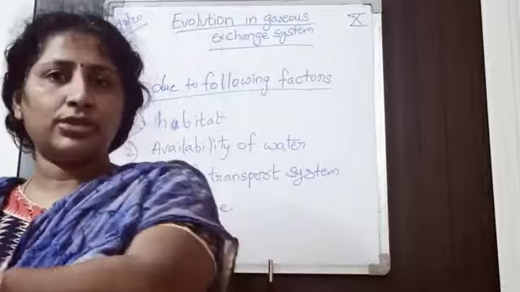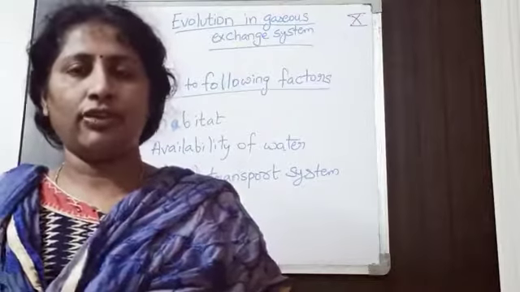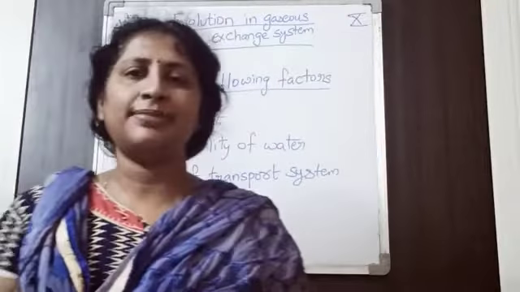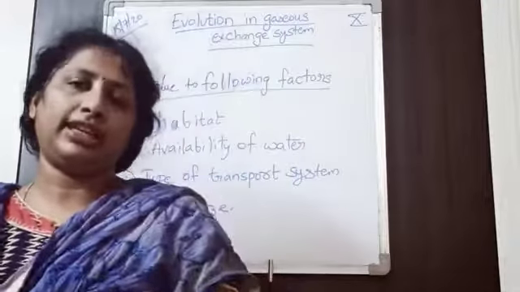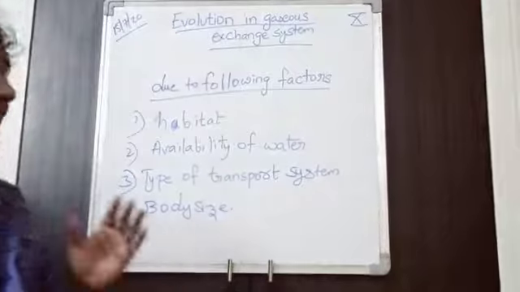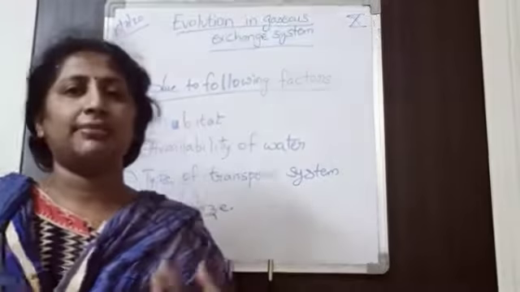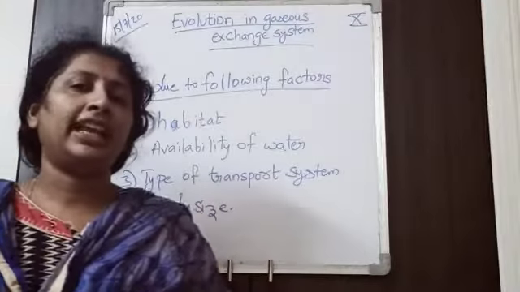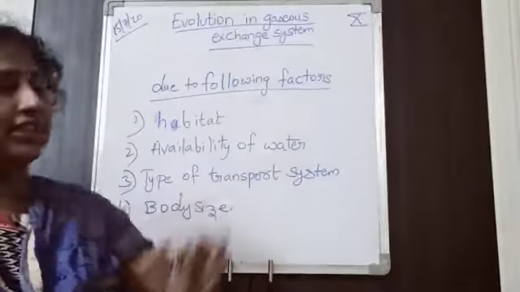From porifera to coelenterata they are little more evolved. So gaseous system also has been evolved from phylum to phylum. Okay, so what are the factors which have made gaseous system evolution?